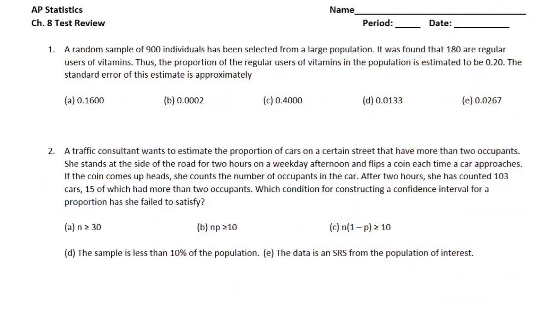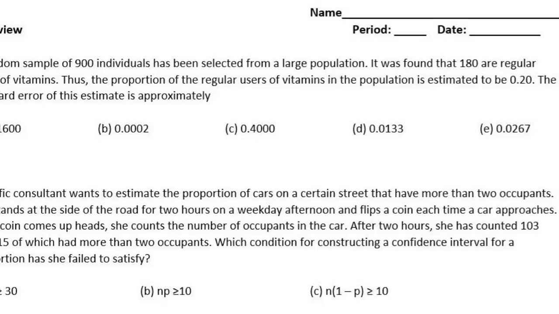All right, question number 1. A random sample of 900 individuals has been selected from a large population. Why would that be important to include?